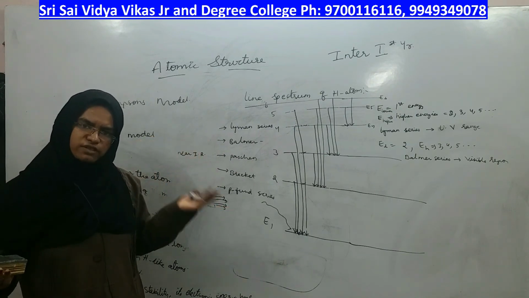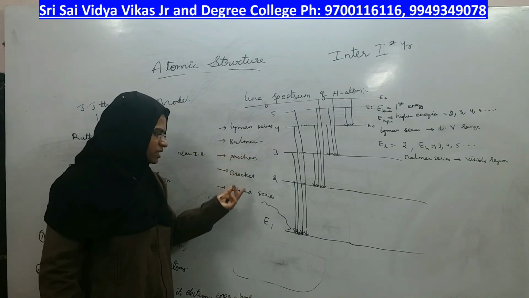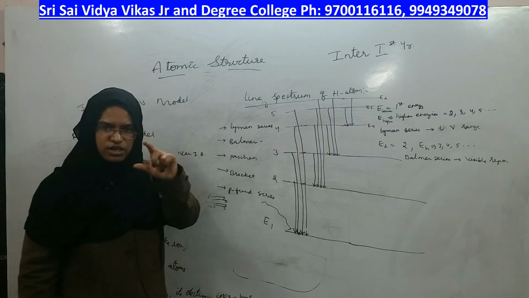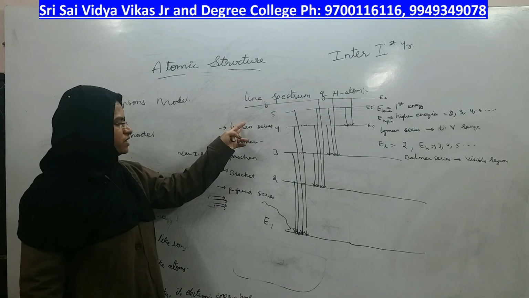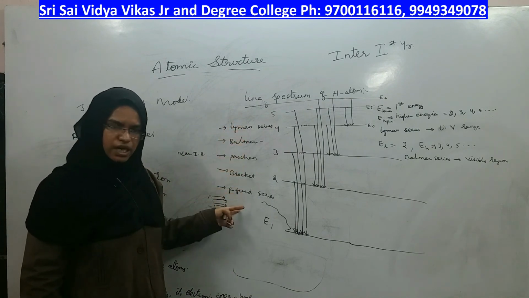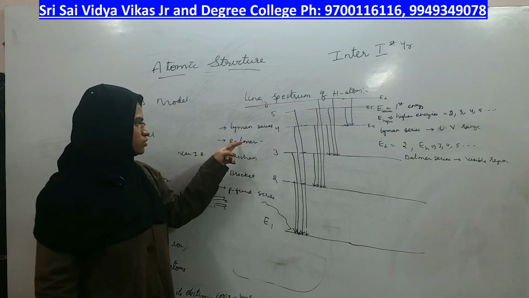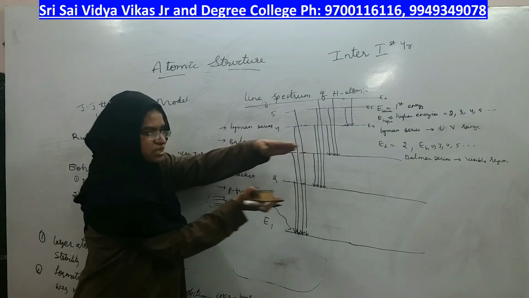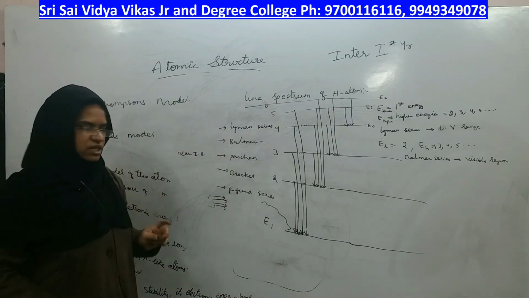Even that is not visible to our own eye. So, you cannot even see Paschen series, Brackett series, Pfund series. What you can see is only Balmer series, because that only falls under the visible region. Before visible comes UV, after visible comes IR. So, first, 3rd, 4th, 5th you cannot see. You can only see Balmer series, because the energy gap is in the middle, not much high, not much less, right?